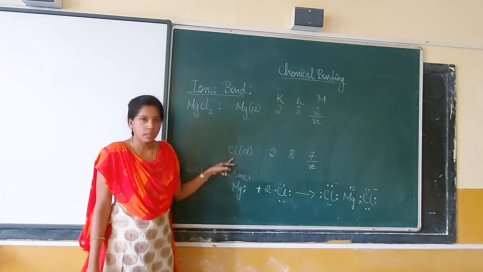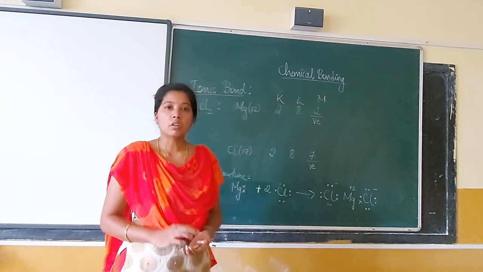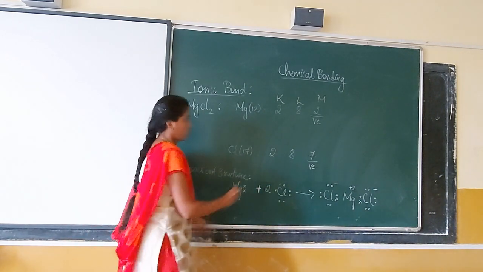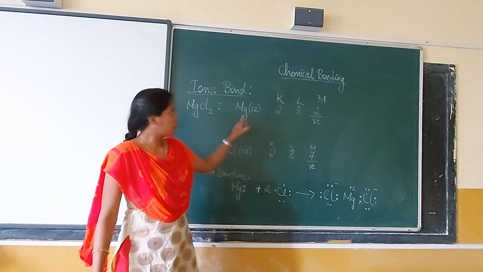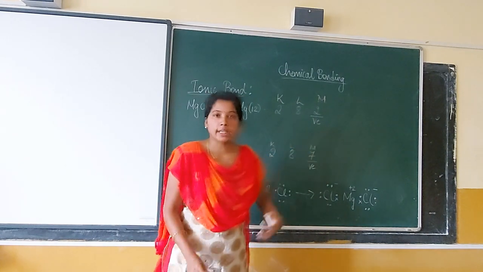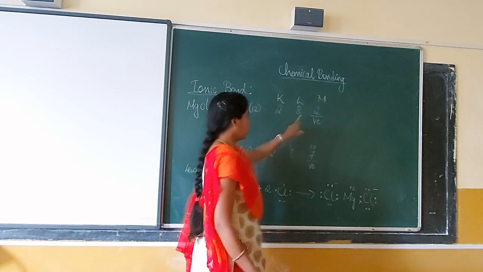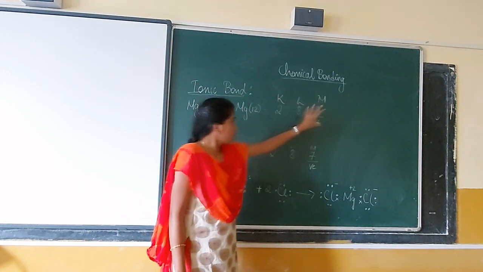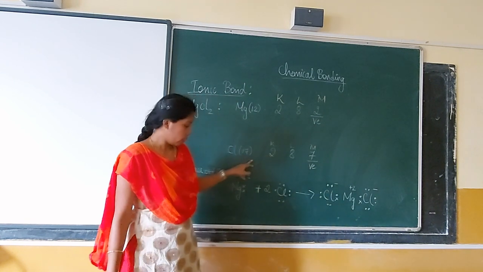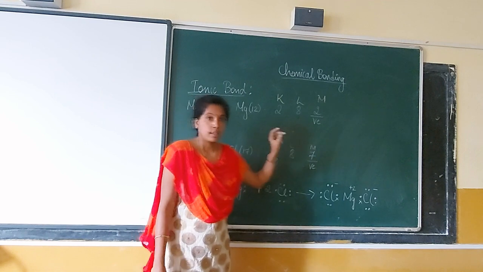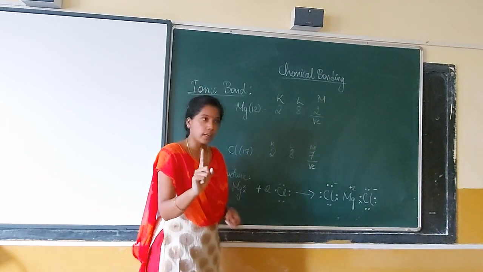Similarly, our chlorine remains the same. So you have 2 chlorine atoms and I'm just representing one chlorine here because they have the same electronic configuration. So you get 2, 8, 7. Now your magnesium has 2 valence electrons, so it's easy for magnesium to lose 2 electrons and get back to the octet. Once it loses these 2 electrons, you will have only 8 electrons in the valence shell. Similarly, chlorine will accept 1 electron. I repeat, magnesium loses 2 electrons, chlorine accepts only 1 electron.